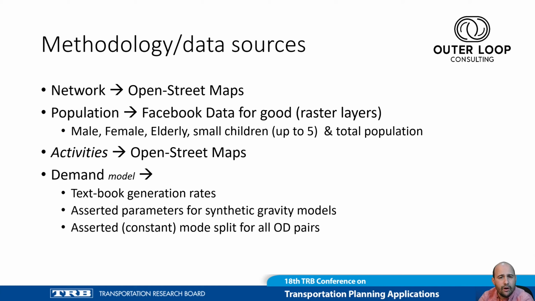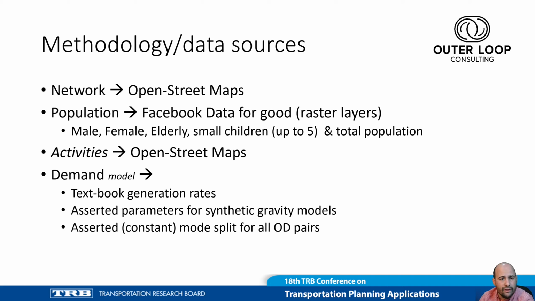The network used in the model came from OpenStreetMaps, as all of you would have guessed, but the information on population came from a dataset not often talked about in developed countries, the Facebook Data for Good population layers, which provides separate raster files for several population segments.